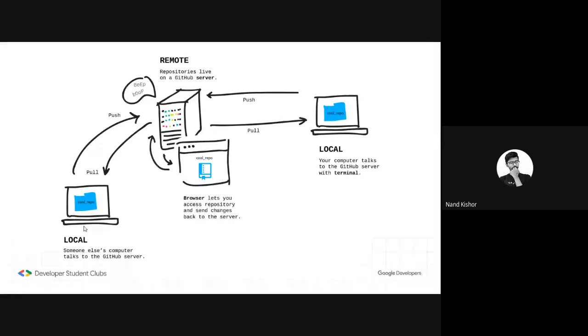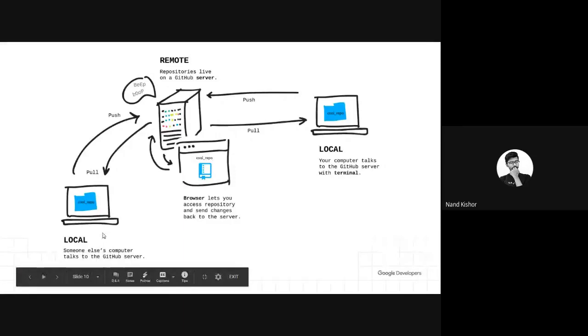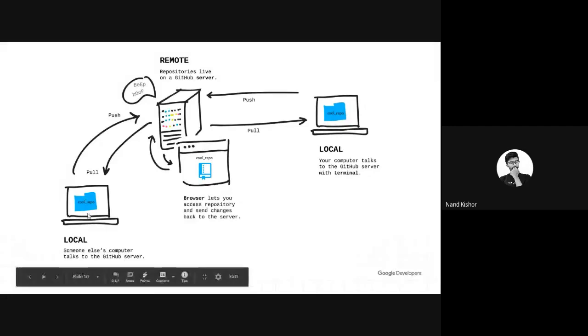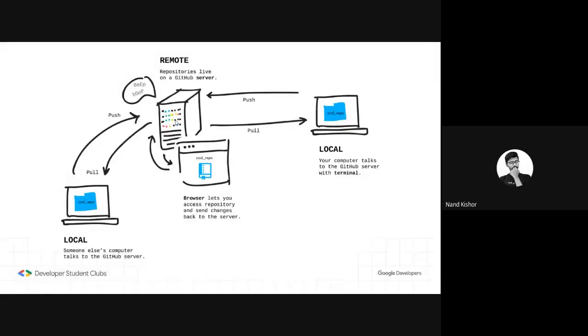Whenever someone else tries to run that code, he will first pull those changes from the GitHub server, then make some changes with Git and push them back to the GitHub server, so that we all will be in sync.